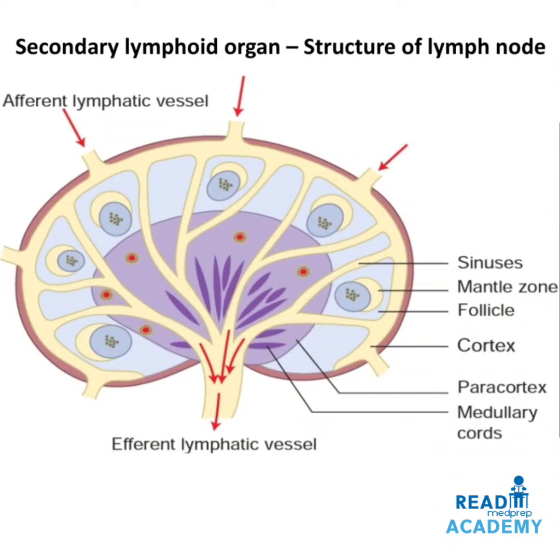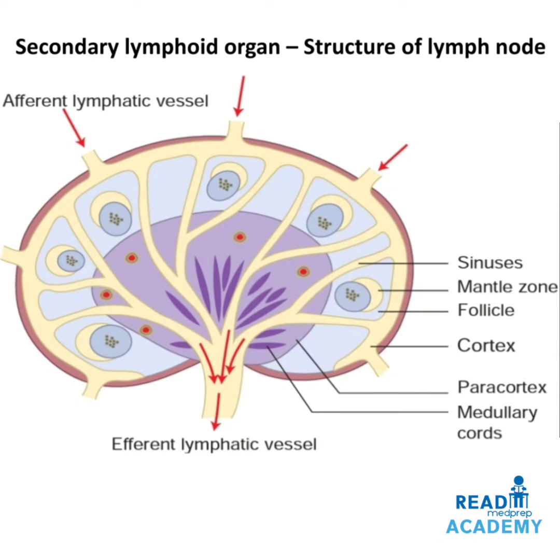Here you can see the cut section of the structure of the lymph node, where it has an outermost capsule. Inner to the capsule is the cortex. The cortex consists of a large number of sinuses and the mantle zone containing the follicles. Inner to the cortex is the paracortex. Inner to the paracortex is the medulla, which has a large number of medullary cords.